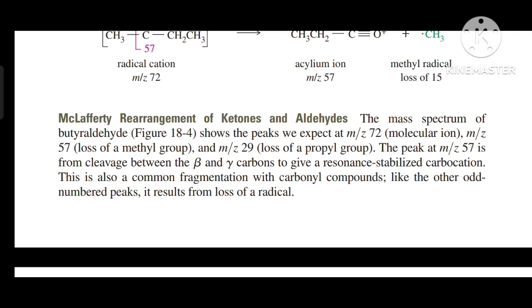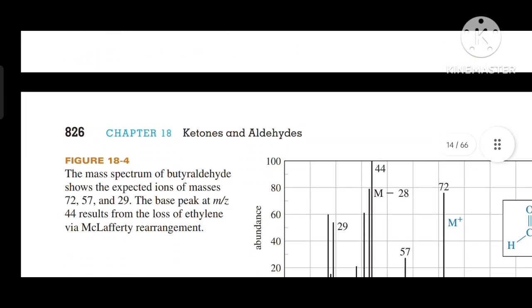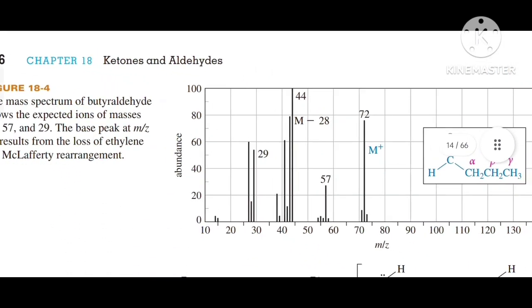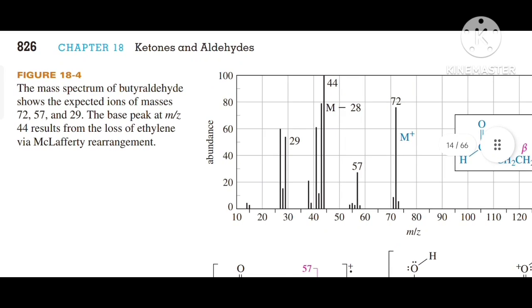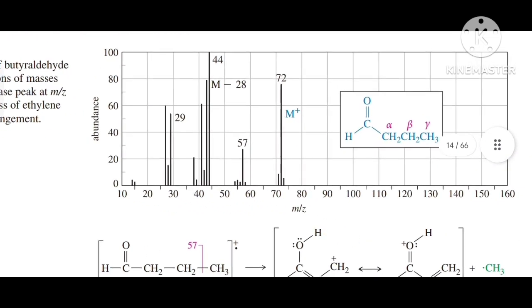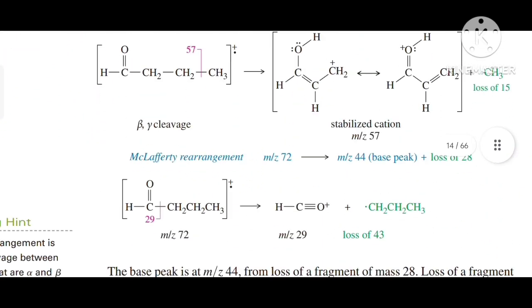This is also called a common fragmentation with carbonyl compounds. Like the other odd number peaks, it results from loss of a radical. So in figure 8-4, fragmentations in carbonyl compounds are given with the spectral data.